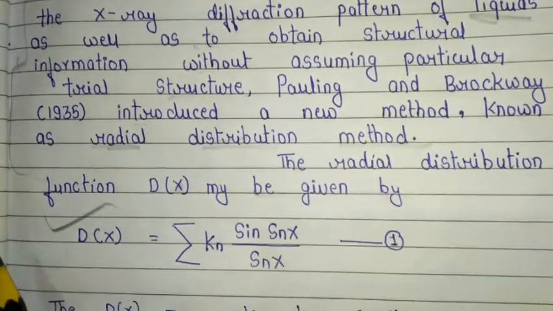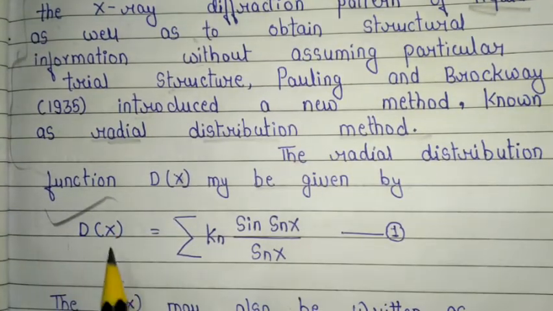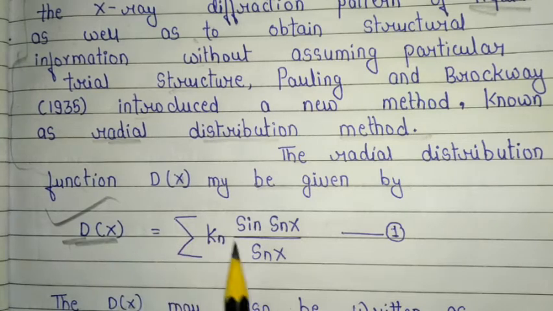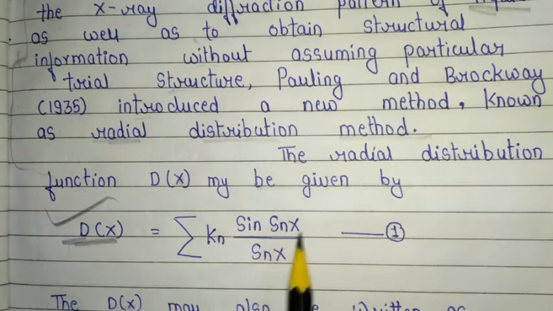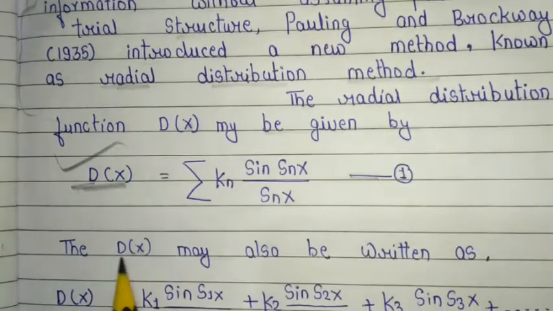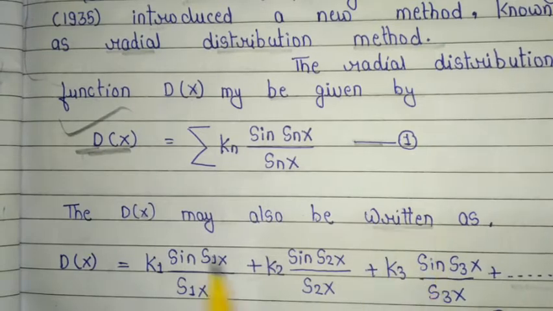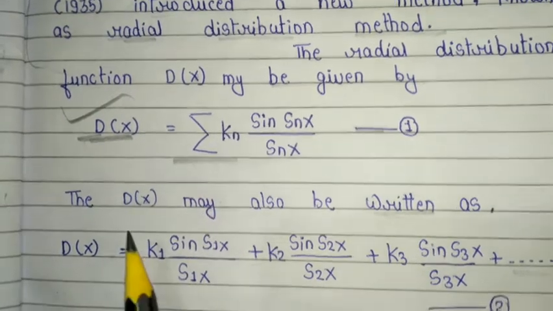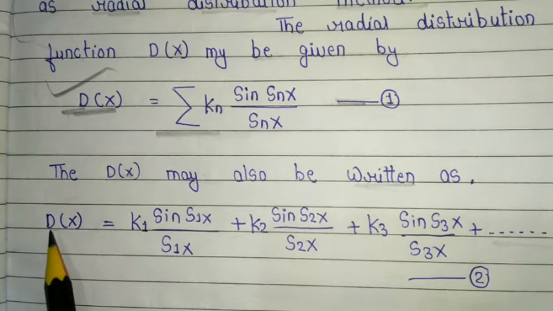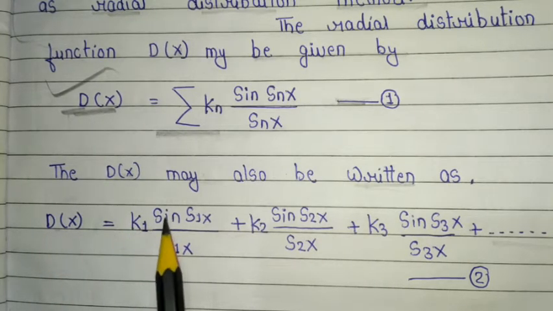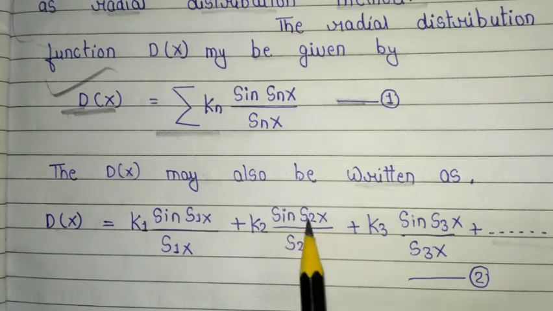The formula of the radial distribution method is represented by D(x) equal to the sum of k sine sx upon sx. It's equation 1. When we expand the summation, D(x) may also be written as k1 sine s1x upon s1x plus k2 sine s2x upon s2x plus k3 sine s3x upon s3x, and so on.